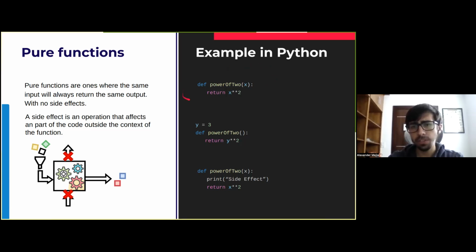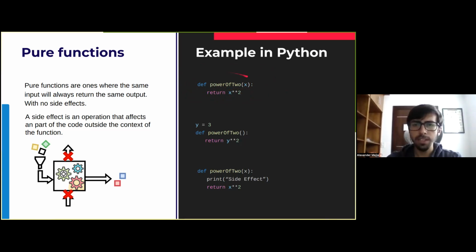We can have this definition here. It's a quite simple function. We call it power of 2. What it does is receive an input x, and then it elevates x to the power of 2. Quite simple. And this function is pure, as we can see, because it's very consistent in its behavior. We have an input and always the same output, and we don't have anything on the side that is happening.